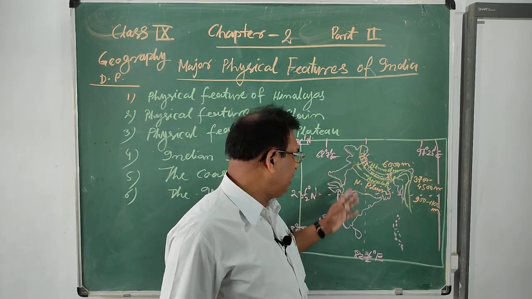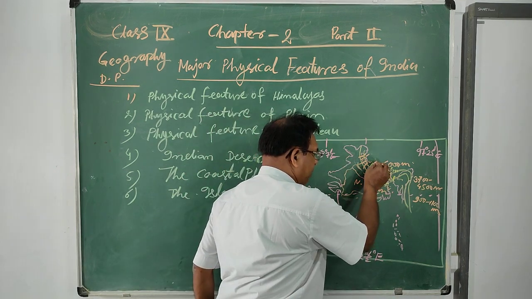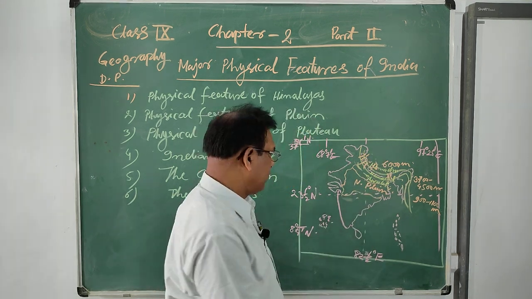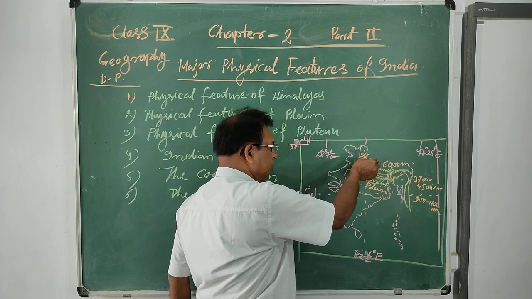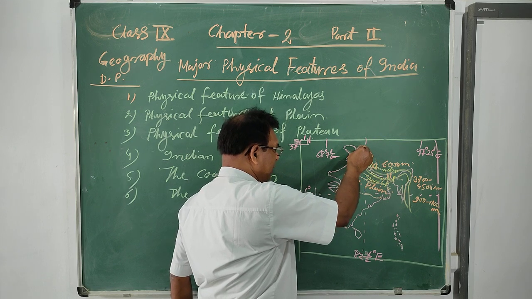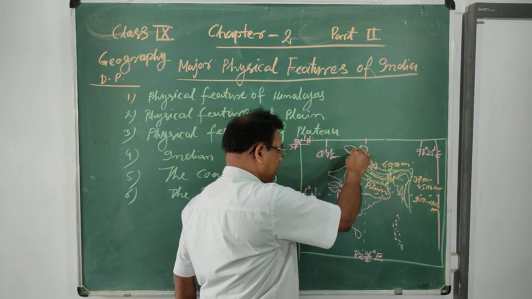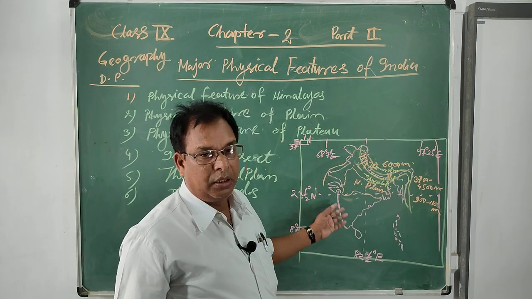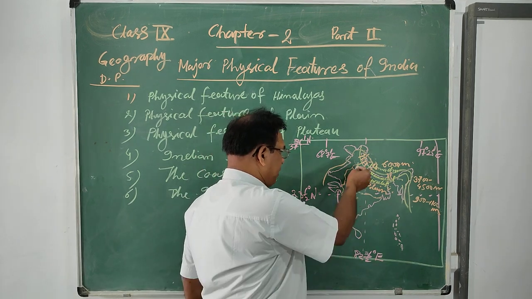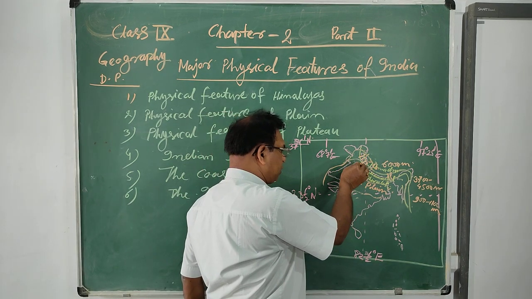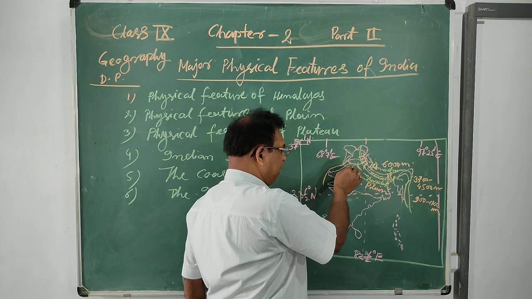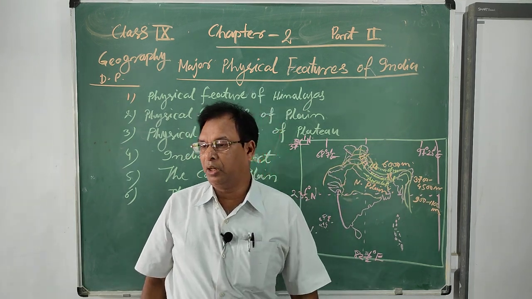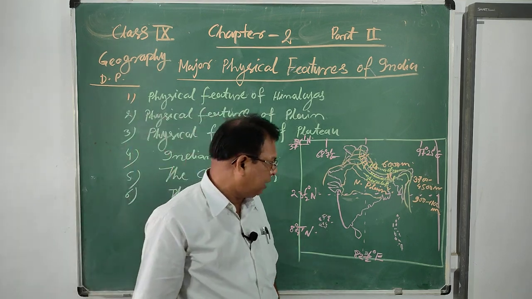The Indus River originates from Lake Mansarovar in the Himalayan region and flows westward, reaches Pakistan and falls into the Arabian Sea. But many rivers also come and join the Indus and form a large river valley basin known as the Indus River Valley Basin.